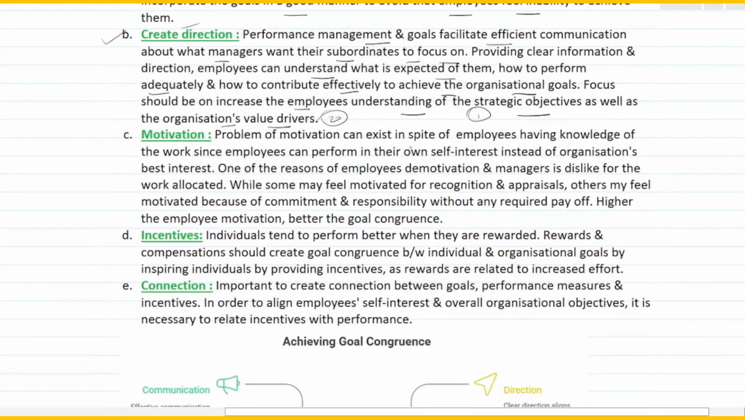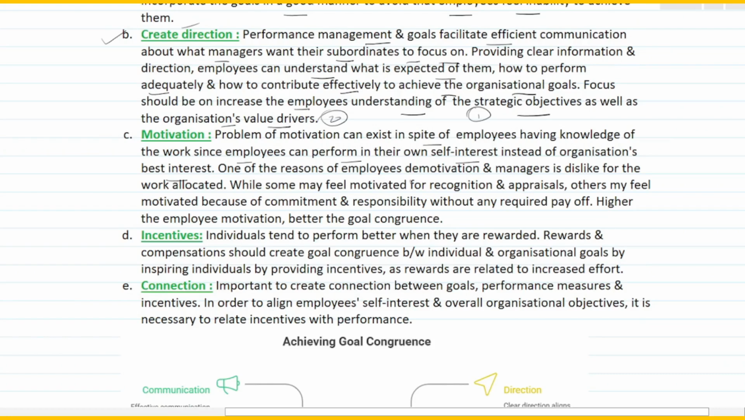So it says problems of motivation can exist in spite of employees having knowledge of the work, since employees can perform in their own self-interest instead of organization-based interest. So where can motivation take a hit? You may be communicating in the right way, but if employees try to place their own interest above the organization interest, there the problem begins. So that issue has to be addressed.